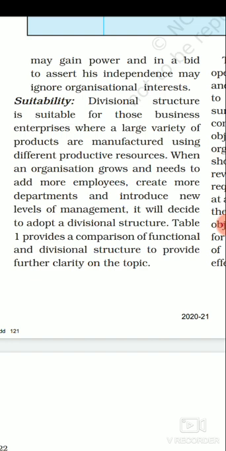Now if there is any organization which needs to grow, and which needs more employees to work inside it, which needs more departments to be created, where a new level of management needs to be introduced, now they have to take a decision of adopting divisional structures, right? So here one thing is very clear, that where we are working with a large variety of products with a diversified manner of producing that, we will be going with the divisional structures.